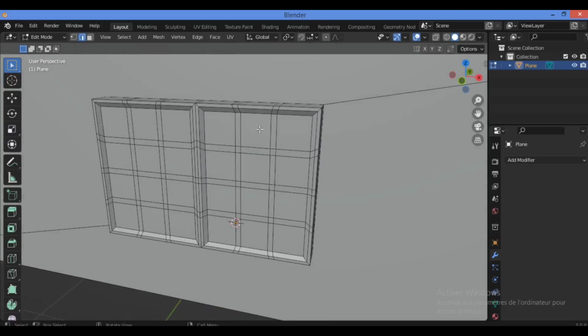So let's extrude some parts. Switch to face selection mode, then extrude some parts. Hold down shift. So try to select all these parts, all over this window. Make sure that you have selected all the parts.